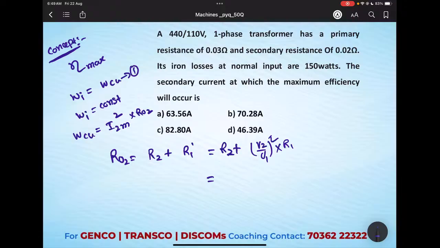What is the R2 given? 0.02. What is the voltage ratio? 110 by 440 whole square. What is the R1 given? 0.03. So 0.02 plus, please calculate and tell. It will be (1 by 4) whole square into 0.03.